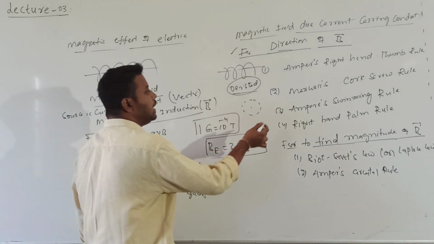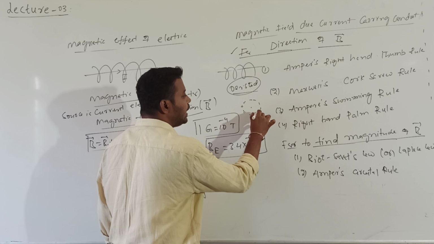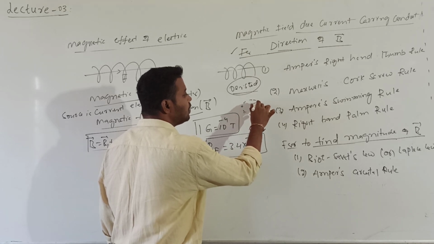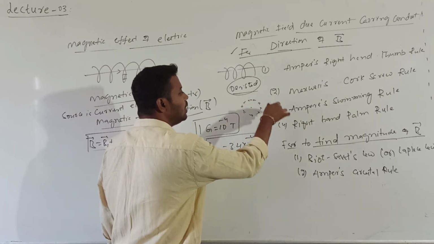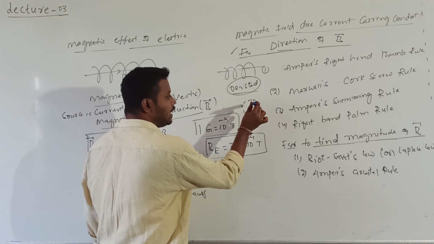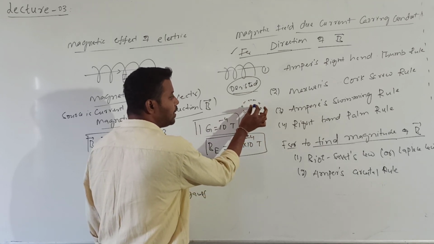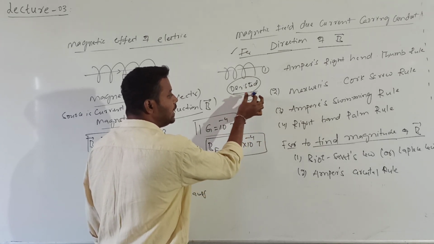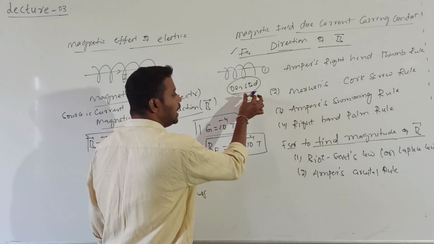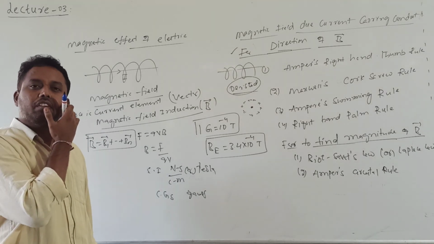If I consider this is the magnetic needle, the needle will be aligned in a concentric circle. If the conductor is carrying current perpendicular to the plane, passing out of the paper, the needle will be aligned in a concentric circle. That is the direction of magnetic field lines.